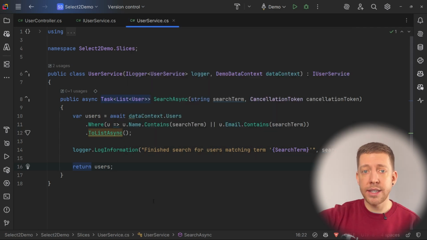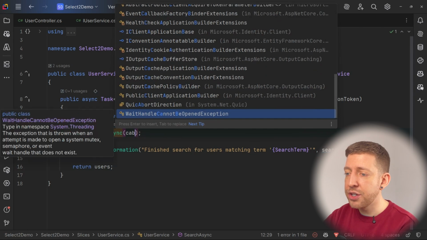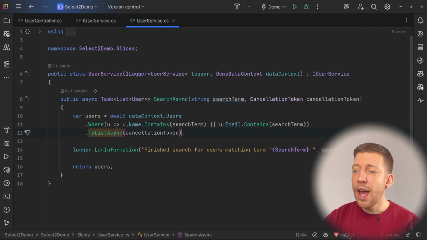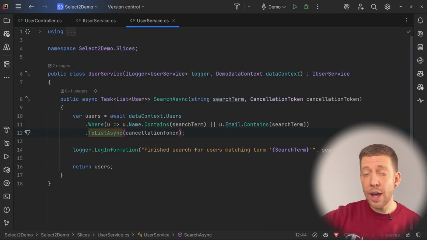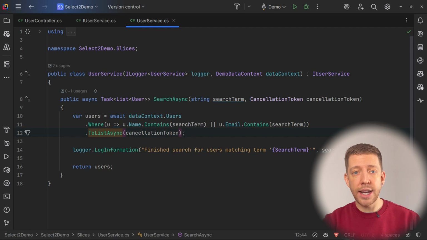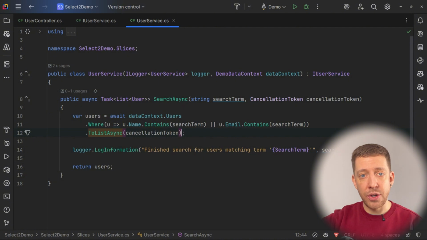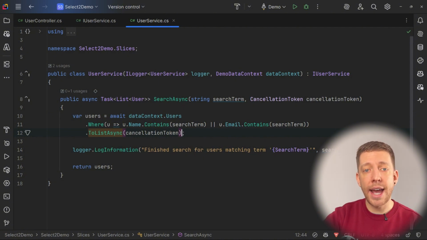But if you have a cancellation token coming in from your request, then populate it in here. So I can just pass in the cancellation token. And now that will get passed down to our database query and into Entity Framework. So if the request is cancelled, it's going to call the cancellation token in our controller, which will come through to our service, which will come through to Entity Framework, and it will actually cancel that database query on our database as well as our application.